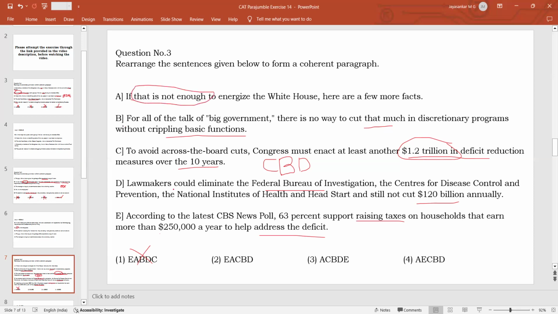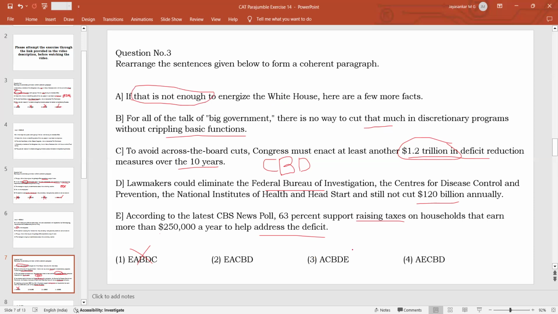This news, or this fact revealed by the survey, that 63% of Americans do not mind raising taxes, would have been very good news for the White House, meaning the government, because whenever the government raises taxes, the people generally don't like it. So when the White House comes to know that 63% of the people are supporting the higher tax proposal, it would make them very happy. So that is why, if that is not enough to energize the White House, here are a few more facts.